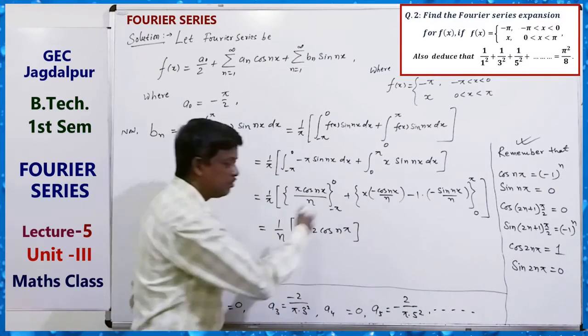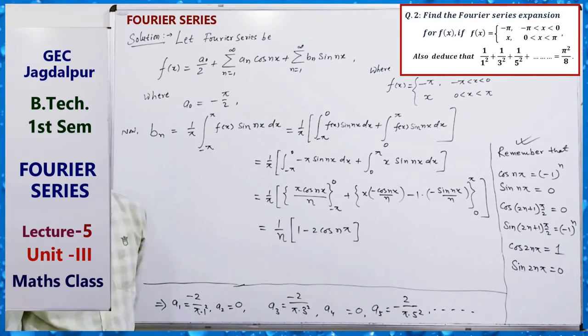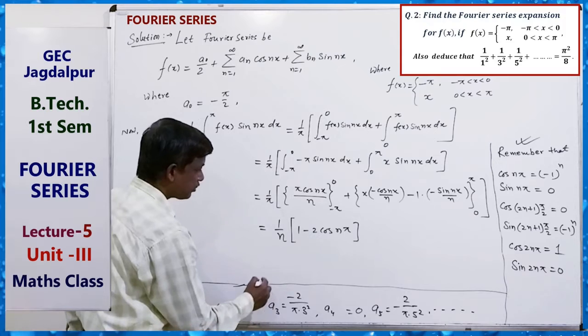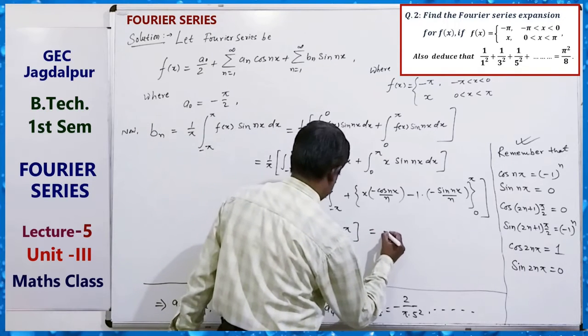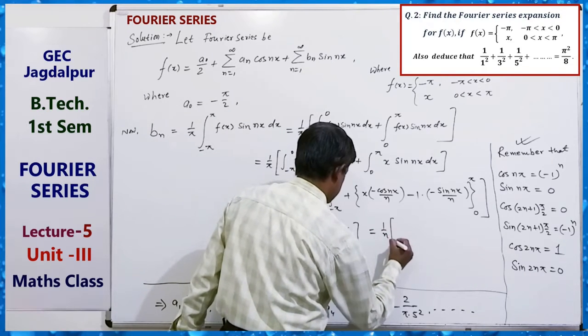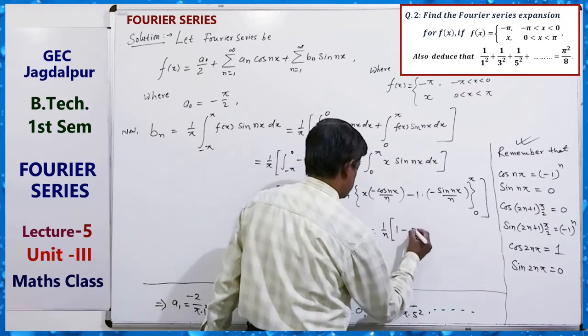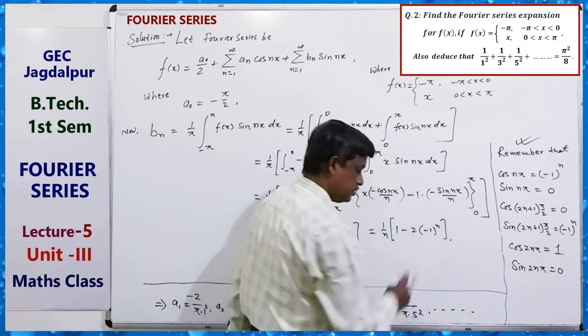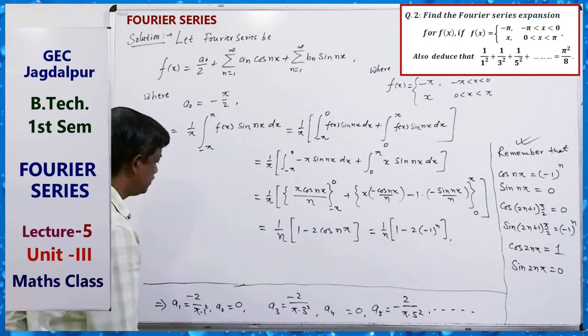Just apply the limits. So this equals 1 by n (1 minus 2 into minus 1 to the power n).